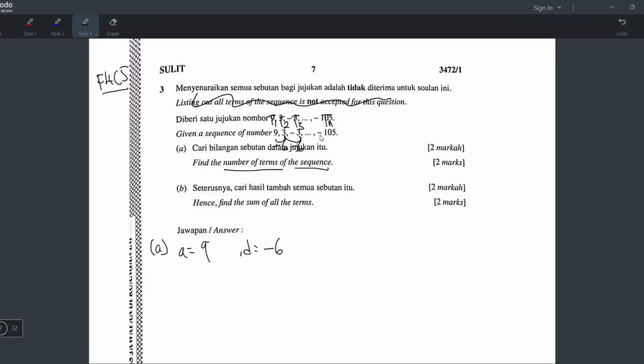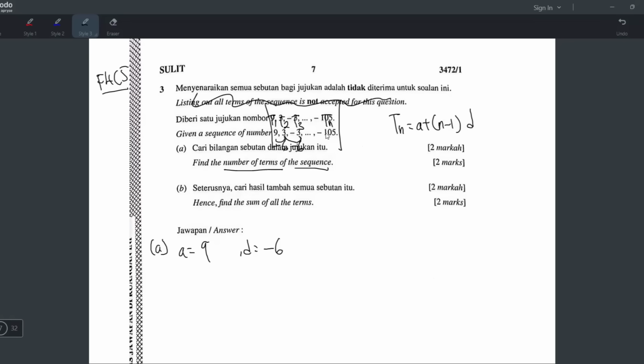Okay, so they want to find number of terms. It means dia tanya from here to here ada berapa terms. You jangan cakap ada 4. You jangan cakap, oh sir, 1, 2, 3, 4. Bukan 4 lah. Sini ada dot. So kalau ada dot, maksudnya dalam dot ni ada lagi a few terms dekat situ and kita tak tahu ada berapa. Sebab tu kita tak boleh cakap ada 4 term. That's why this one is not T4, it's Tn. Kita tak tahu and kita nak cari n tu. So what formula you will use? The Tn formula, a plus (n minus 1)d.